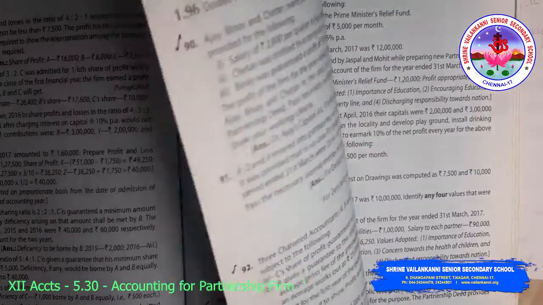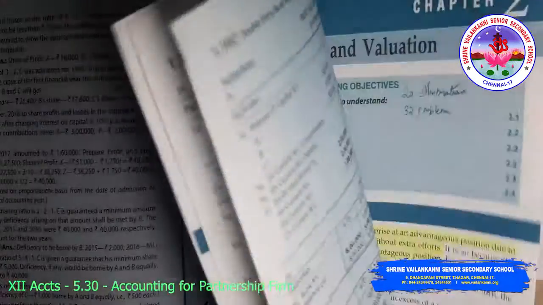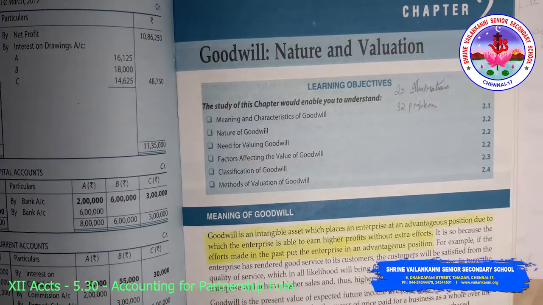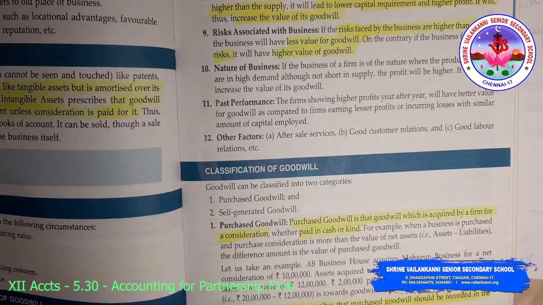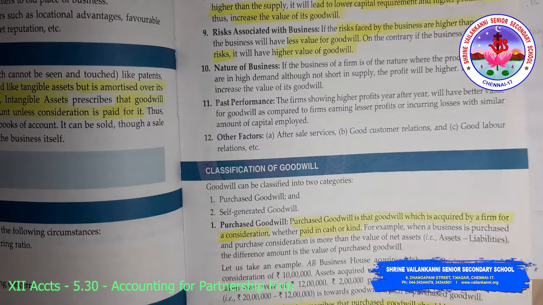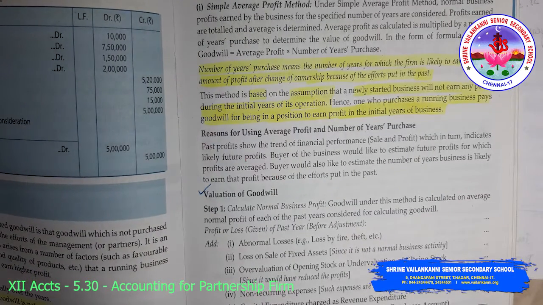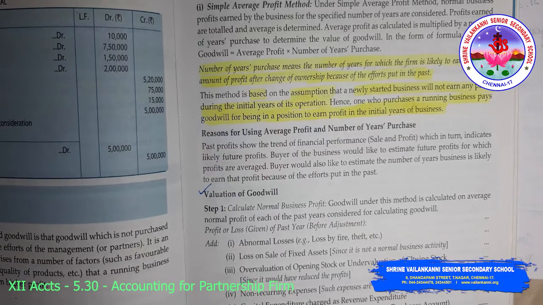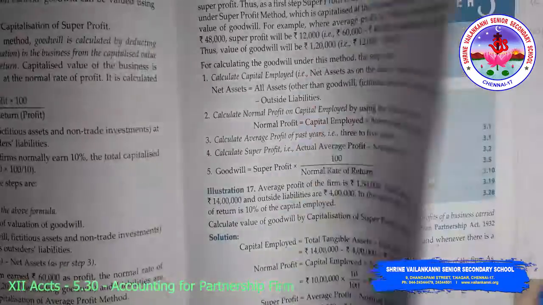The next chapter that we are going to start will be chapter number 2, that is goodwill, nature and valuation. We will be discussing some important aspects of what goodwill is in a partnership firm, what relevant provisions need to be followed when we are accounting for goodwill, and what the methods of valuation of goodwill are. All these important aspects we will be discussing in the next video sessions.